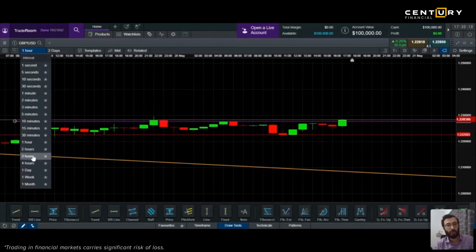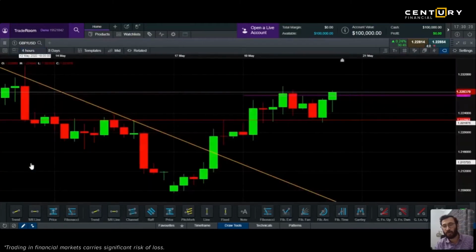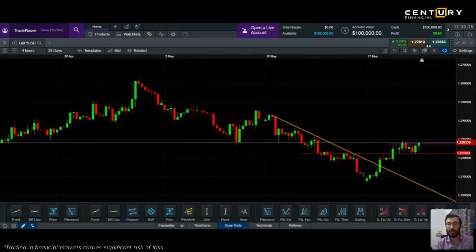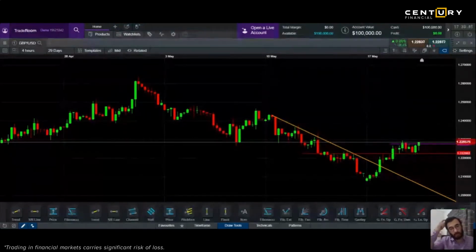If perhaps you increase the duration of the chart, make it 4 hours, then you see the candle which is every 4 hours, right? It gives you a much wider duration. So you have to decide when you are day trading whether you are looking at a 1 hour chart or a 2 hour chart to identify a good buying or selling level. Trend lines, again, as I said, will always have the impact where you'll be able to understand, should I be heading on the higher side, should I be heading on the lower side.